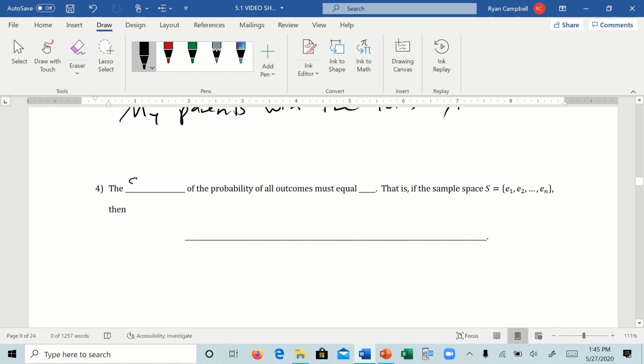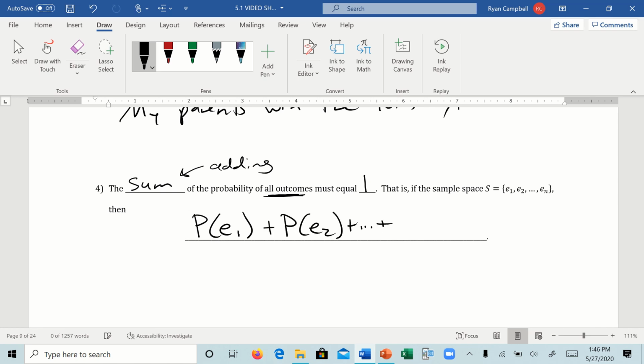Number 4, the sum. So think about this. What does sum mean? Sum is a fancy word for adding, right? So when you add up all the probabilities of all of the outcomes, it has to equal 1, right? 100%. So again, another way of writing this, if these are all of our events, right, we could write it as the probability of the first event plus the probability of the second event plus the probability of all of the events equals 1.